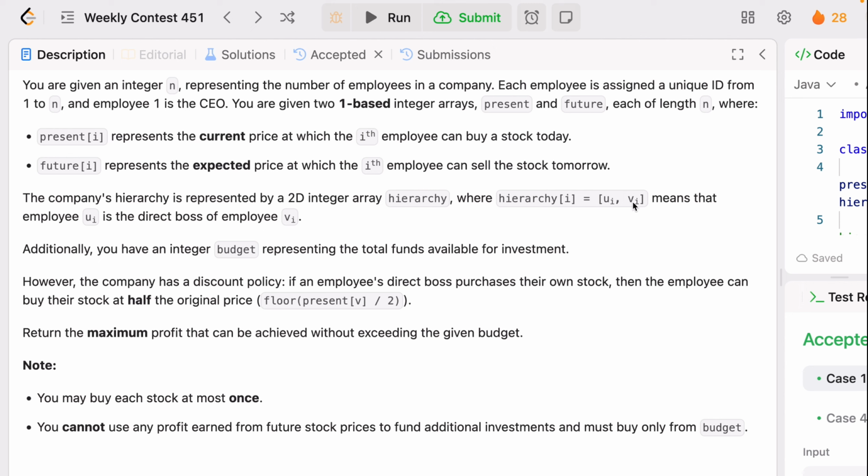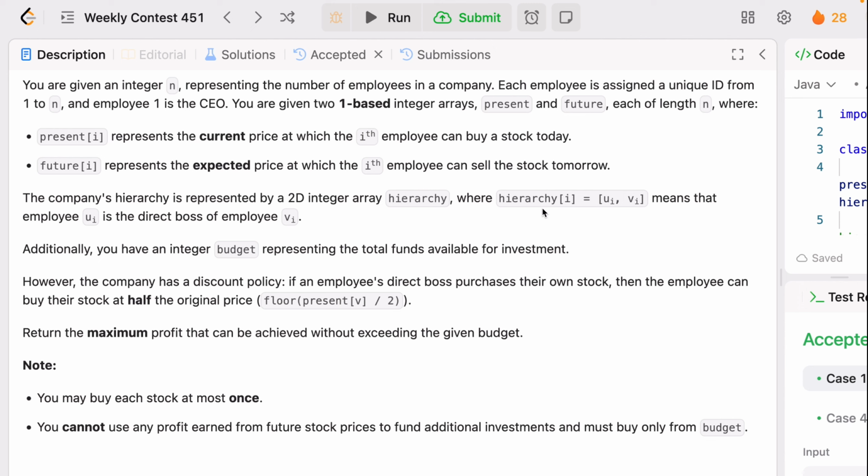Let's suppose there are two employees, and they are connected by a boss relation. It means the employee u is the direct boss of the employee v. Okay. Additionally, you have an integer budget representing the total funds available for investment. However, the company has a discount policy. If an employee's direct boss purchases their own stock, then the employee can buy their stock at half the original price. So you can say floor of present[v] divided by 2, and you will get half of the price, right?